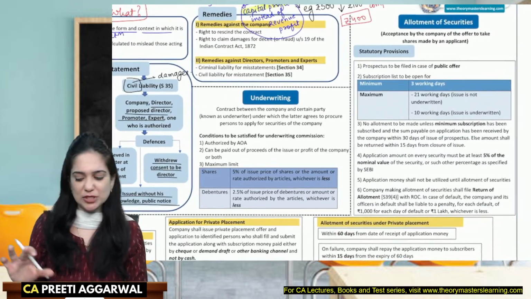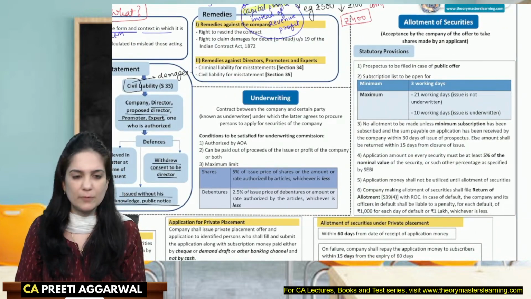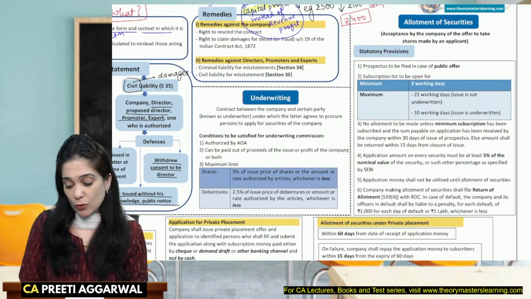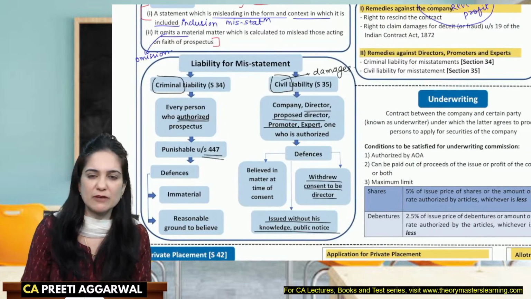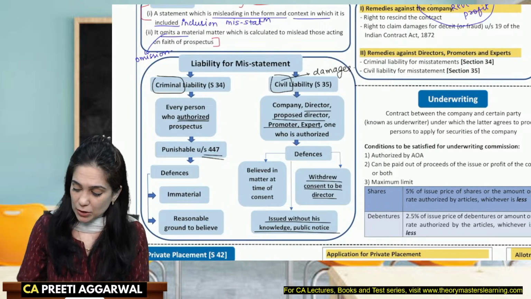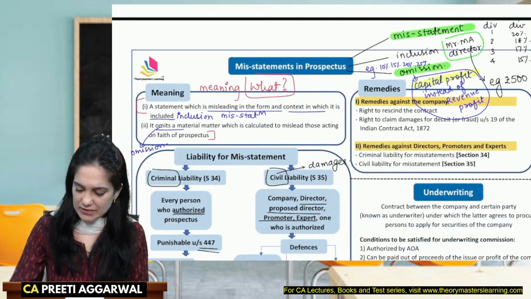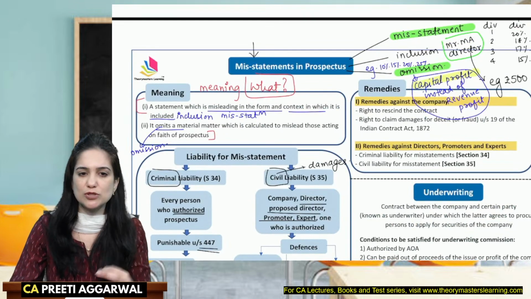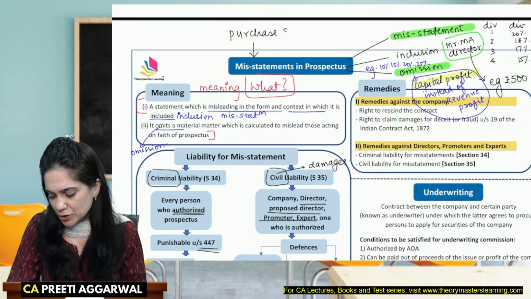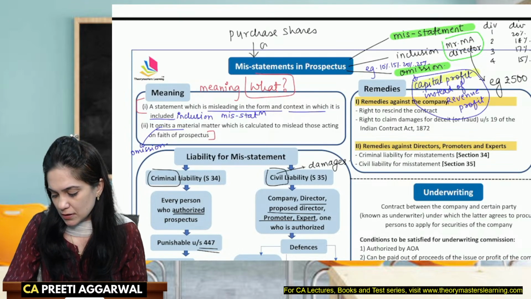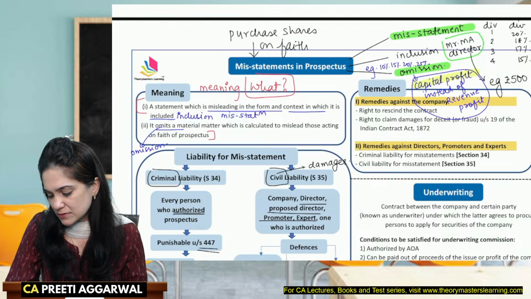Okay, that finishes the chapter of prospectus. What is most important over here? There is one more provision which I would like you to prepare yourself for the exam. You can claim benefit under misstatement only when you have purchased the shares on the faith of the prospectus. Okay, you have to purchase shares on faith of prospectus.